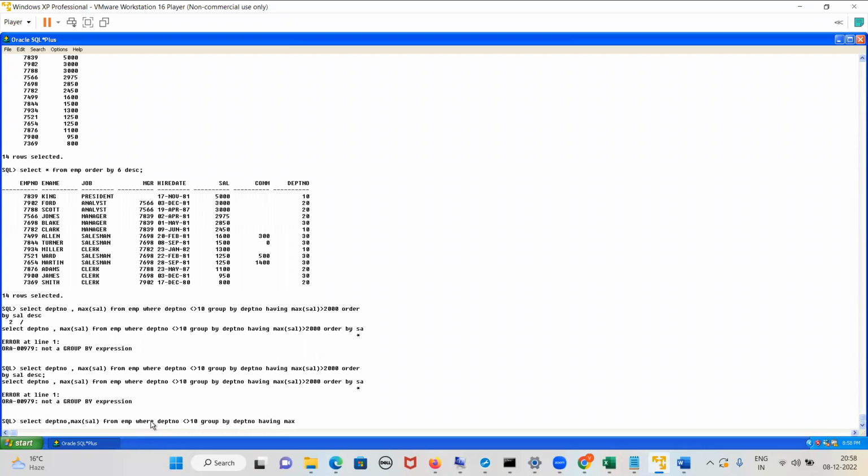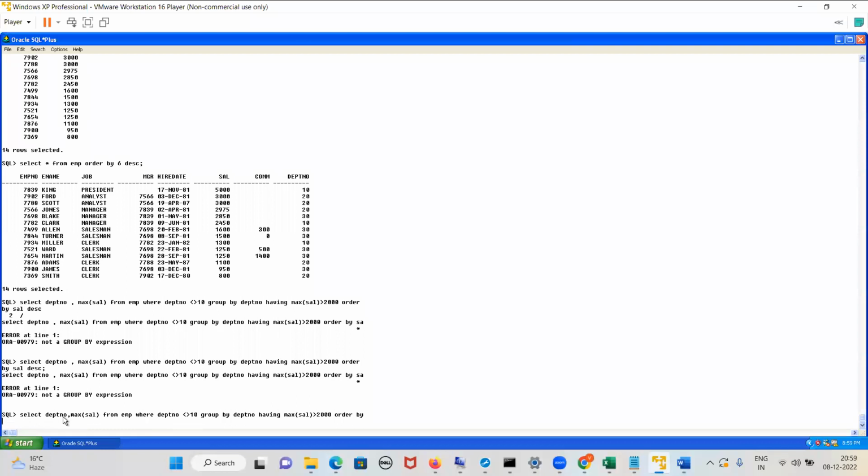Maximum salary greater than what? 2000. Now I told you in the end to use order by. Now order by which of the columns in the select? Only department number or maximum salary? So you have to use order by maximum salary, right? What is the order? DESC.